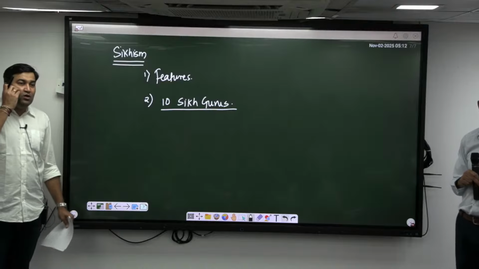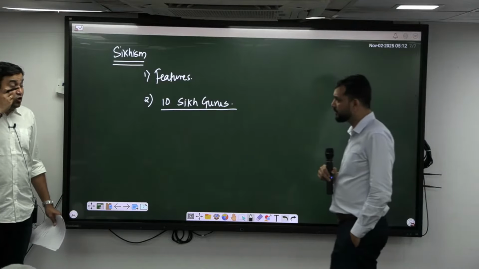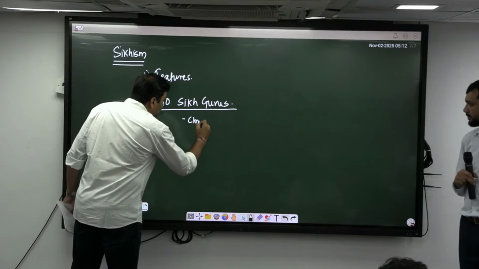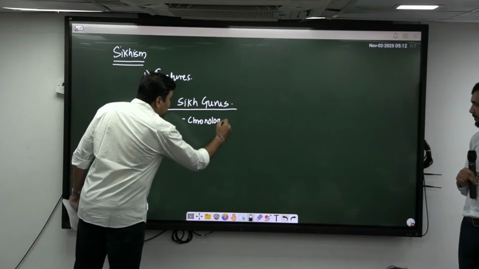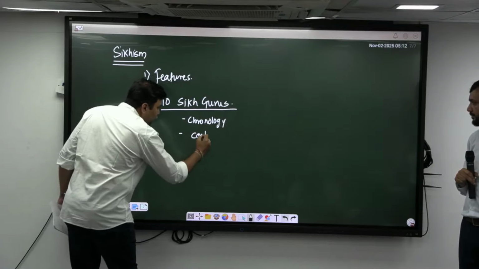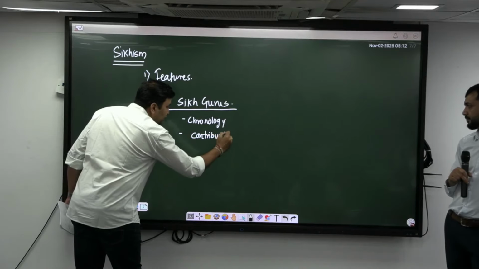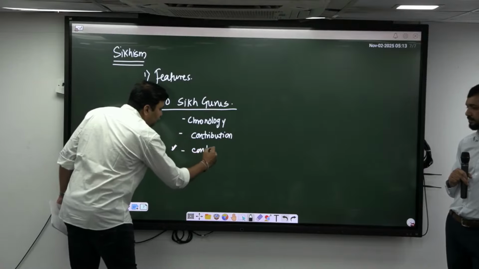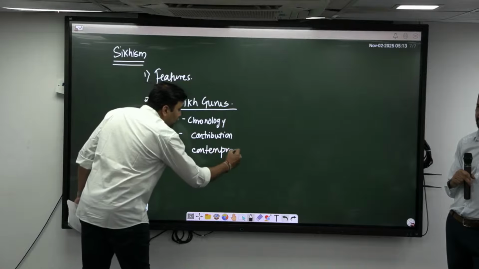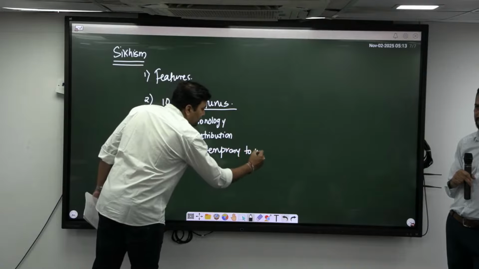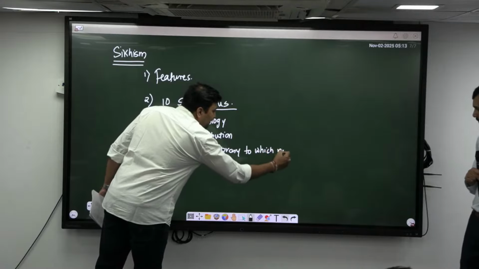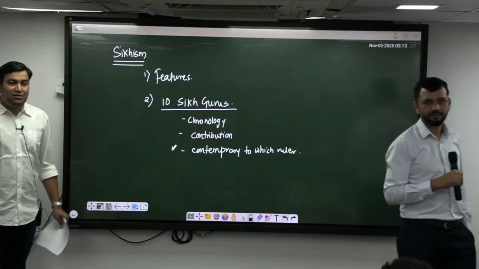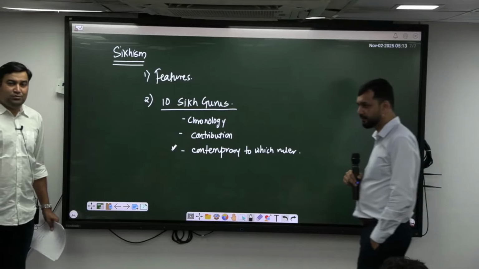Starting with Guru Nanak, Guru Angad, Guru Arjan, etc., Har Gobind Singh, and so on. So, inke names, correct? First, you should be knowing the chronology of them. Second, their important contribution, what was contributed by the respective person. And the most important, which UPSC loves a lot, is that they were contemporary to whom? Contemporary to which ruler? I mean the time period. For example, Guru Nanak was contemporary to which ruler? Anyone?